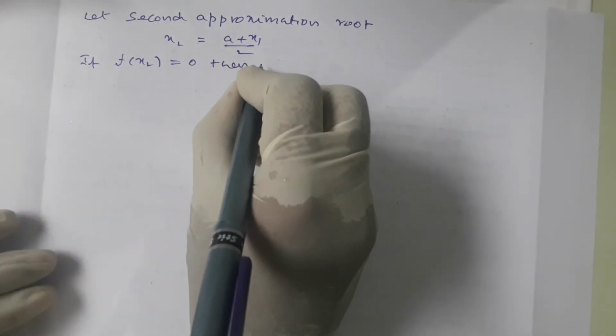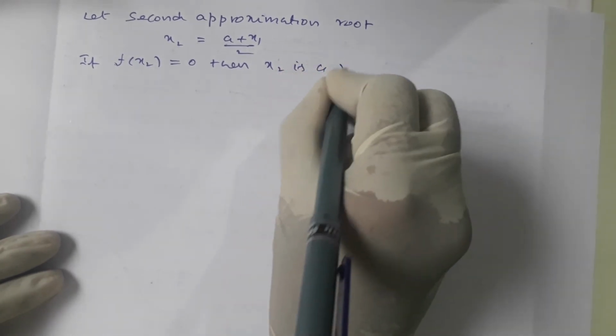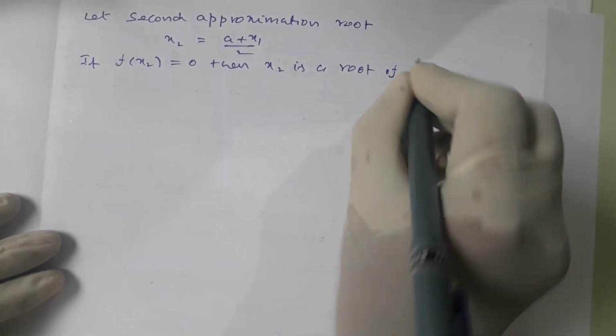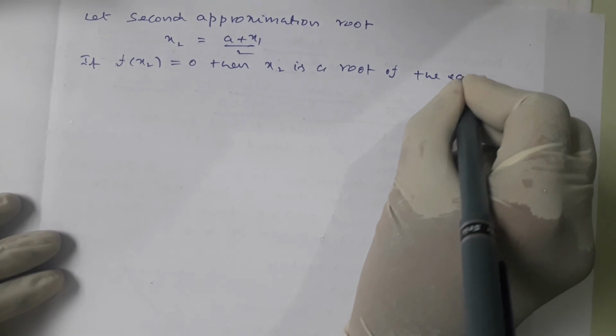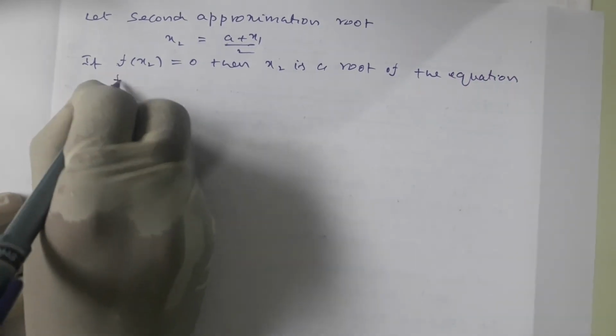If f of x2 is equal to 0, then x2 is a root of the equation f of x is equal to 0.